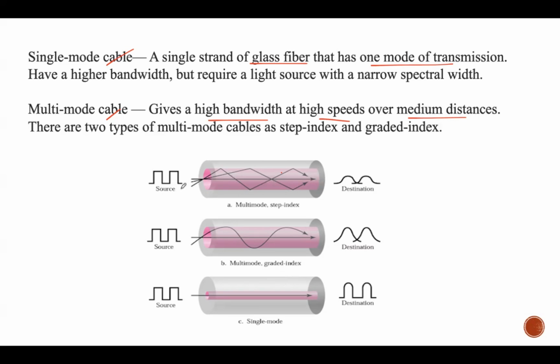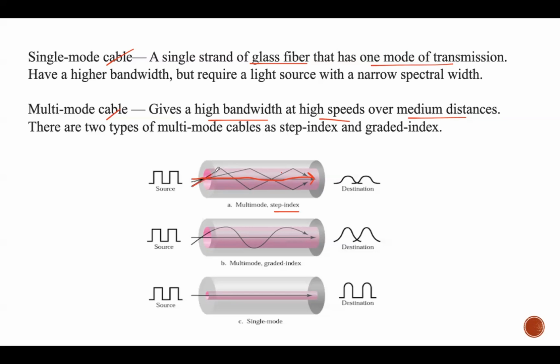And in this multi-mode step index fiber, the density of the core remains constant from the center to the edges. So at the center of this core, you can see how the light ray is transmitting. It is moving in a straight line because of its constant density until it reaches the interface of the core and cladding. And the term step index here refers to the suddenness of this change, which contributes to distortion of the signal. So for the remaining rays, you can find there is some kind of change in the signal pattern or some kind of distortion in the signal pattern.